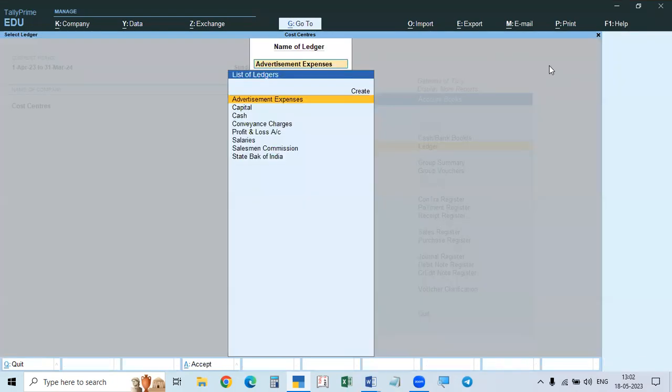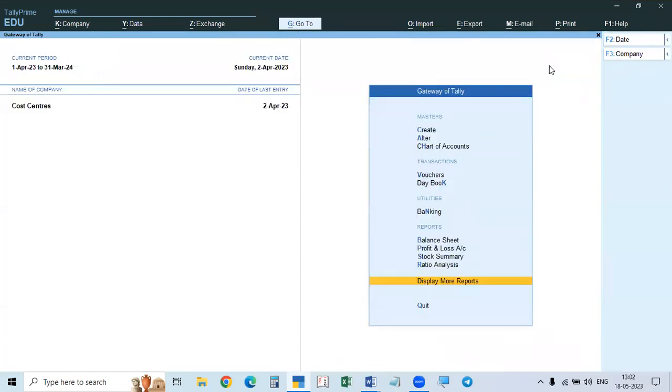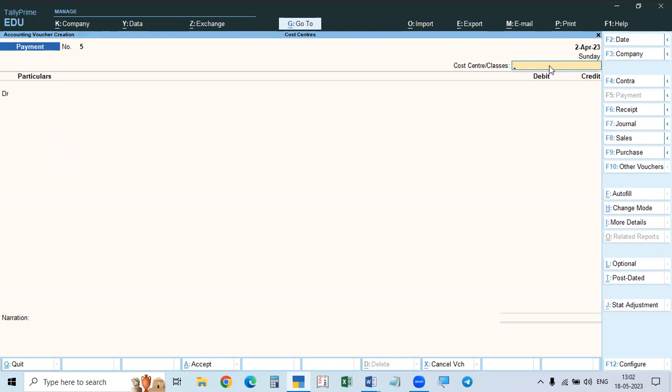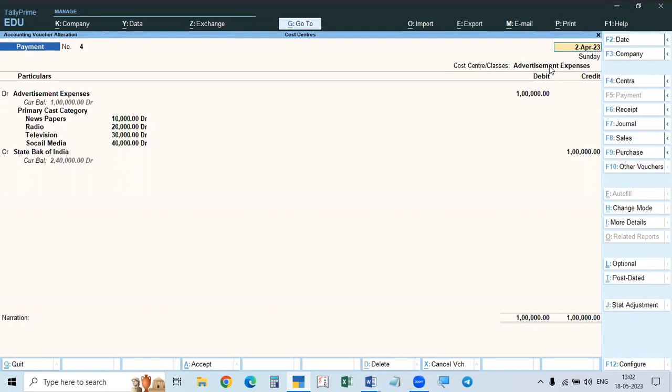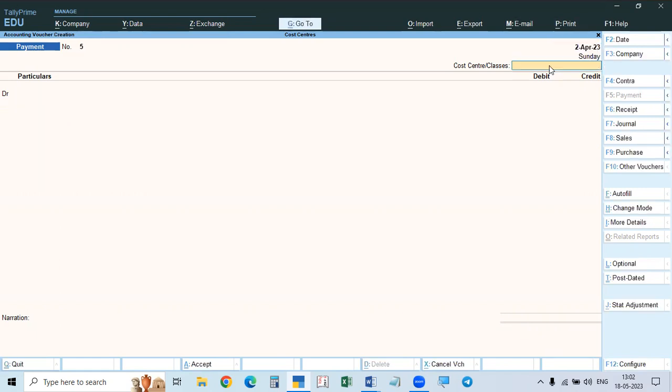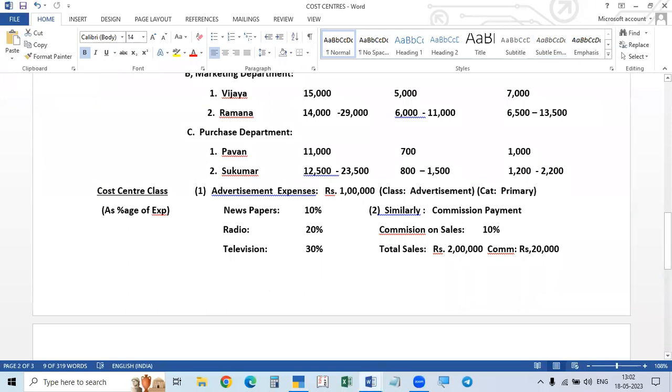So there itself we can see, even in the voucher also. See in the voucher. If you go to page up, it is showing the same expenses. The entry will come back. So it will show the division. So like this, we have to do. Okay.